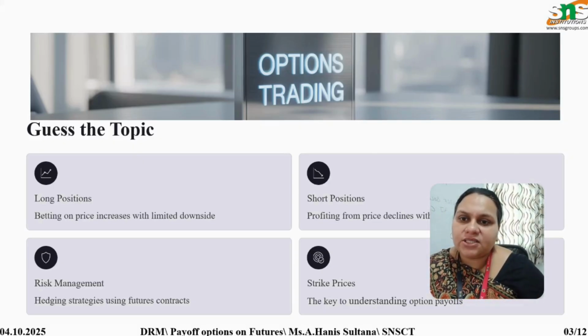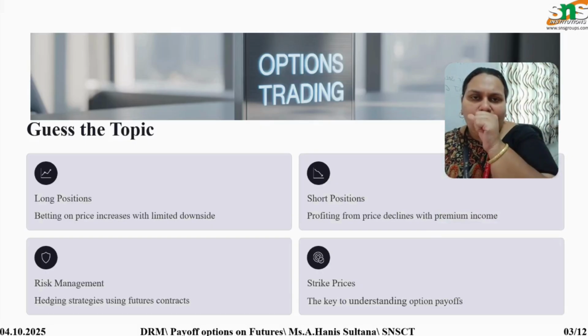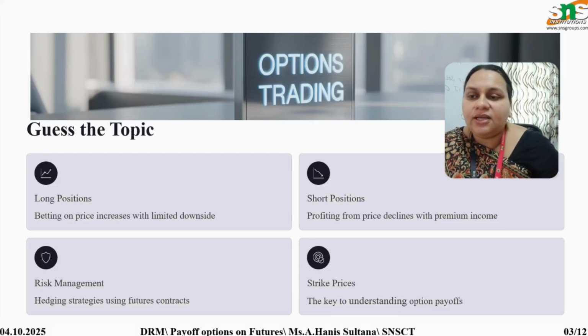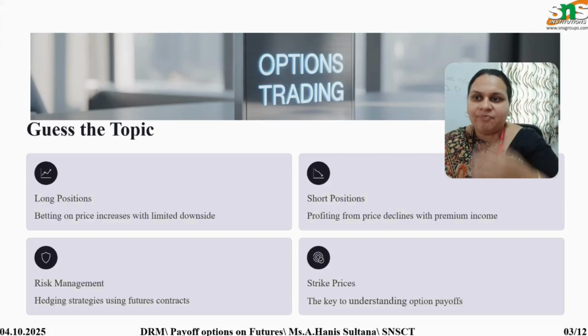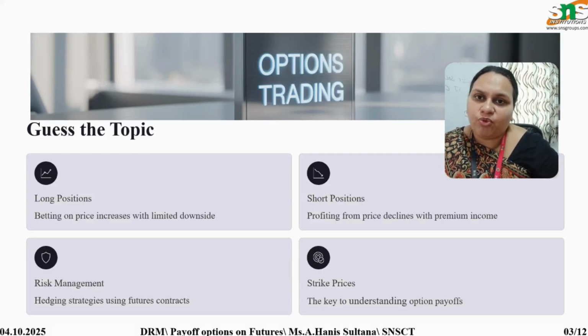So now we are going to discuss the various positions in the options contract, that is, the valuation of the options contract. We have the long position, the short position, risk management, and the strike prices. A long position means we are holding the options, or our stock, based on the holding capacity of the stock. Long position means betting on the price movements with limited downside. Short position means profiting from the price declines with premium income. This is called the long and short position.